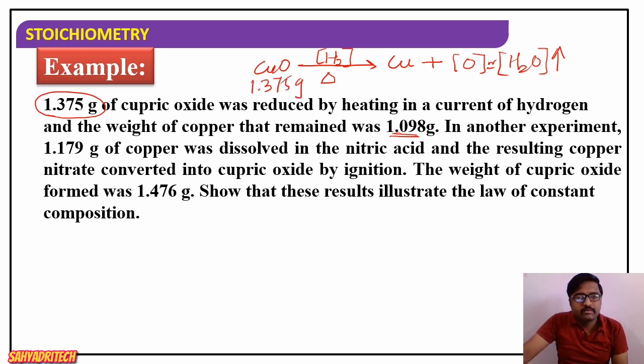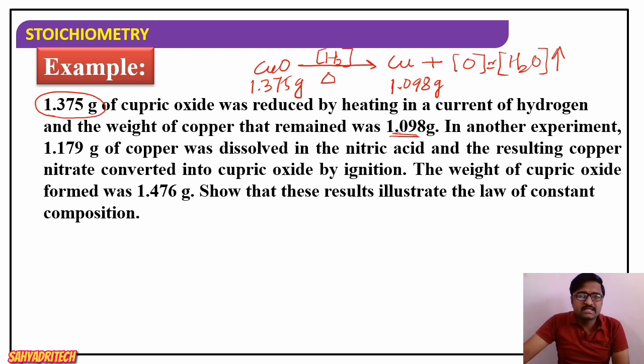Say, how much cupric oxide is taken? 1.375 gram of cupric oxide is taken, and it was reduced by heating in a current of hydrogen. Weight of copper remained, how much? 1.098 gram of copper remained. Copper is not going to evaporate because of its high melting and boiling point.